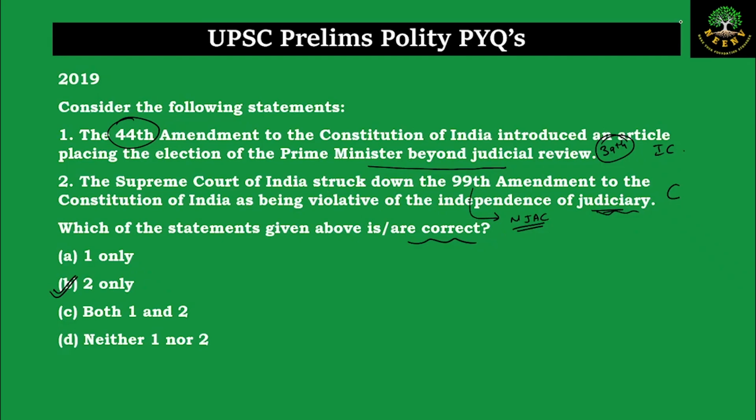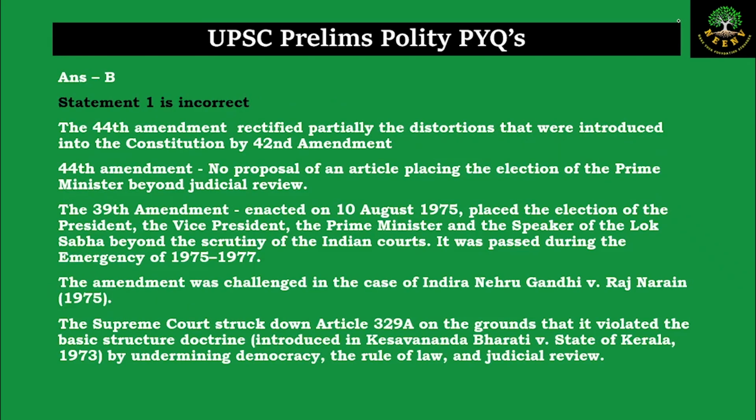Now let us look at the in-depth explanation. The 44th Amendment, like I said, tried to rectify whatever distortions were made by the earlier amendments, like the 42nd Amendment or the 39th Amendment. It was in fact the 39th Amendment, enacted in 1975, which placed the election of the President, the Vice President, the Prime Minister and the Speaker of the Lok Sabha beyond the scrutiny of the Indian courts, and it was passed during the emergency of 1975 to 77.